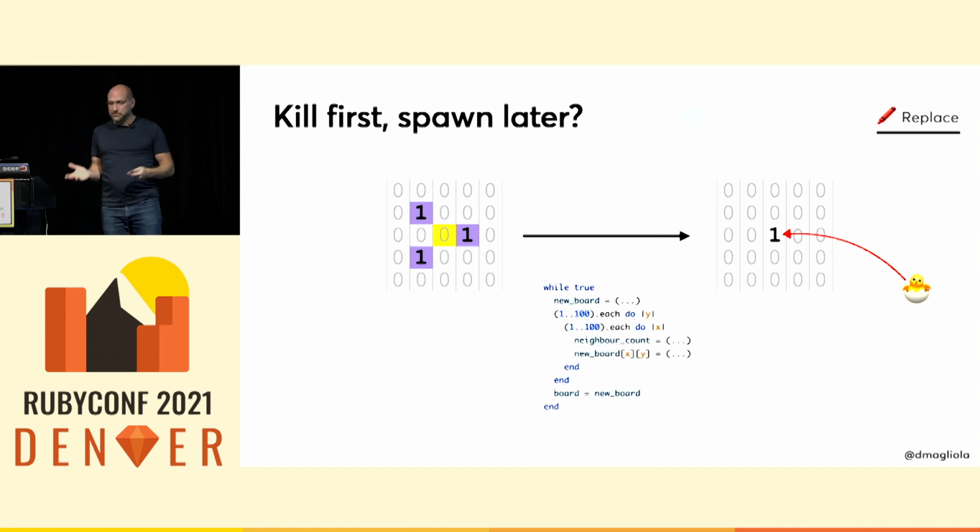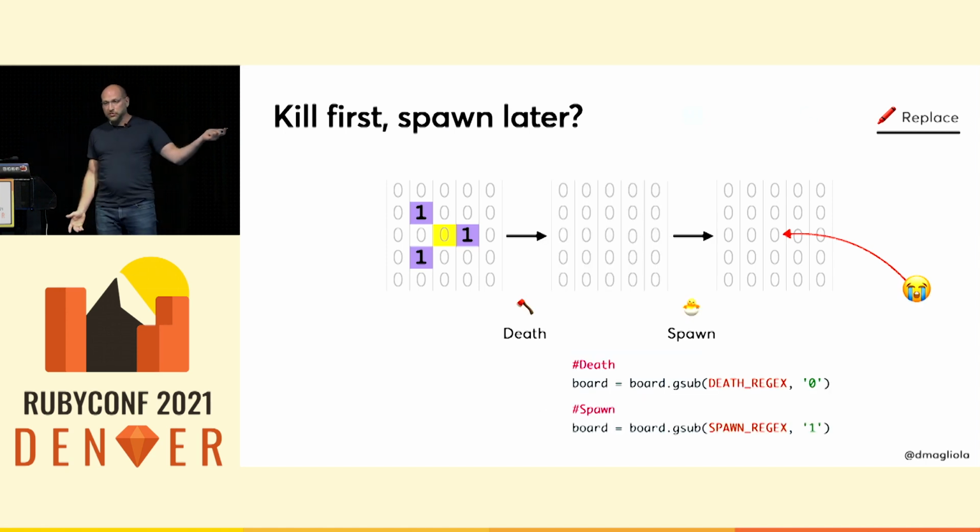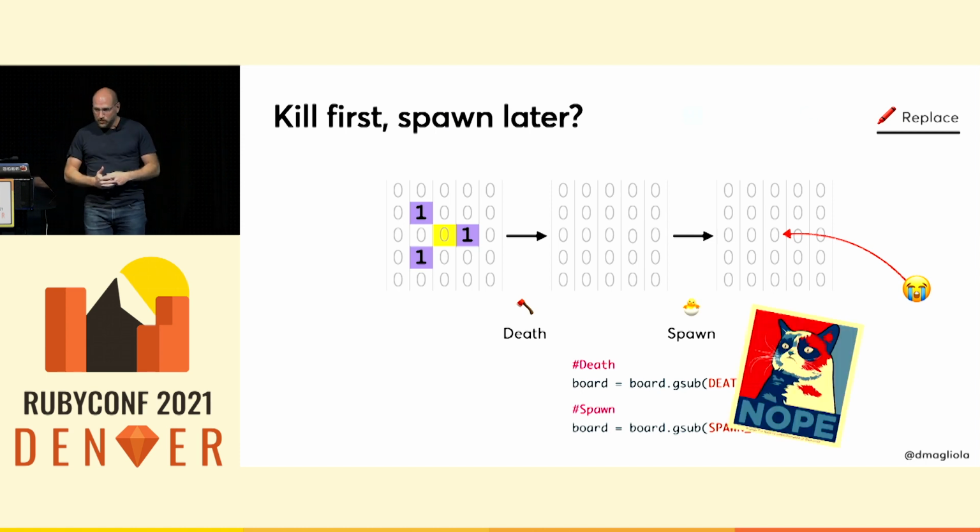But if you do this in 2 stages, first deaths, then spawns, you first kill those 3 cells, then you have no neighbors left and nothing gets spawned. This doesn't work. And obviously you have the same problem in reverse if you first do spawns and then deaths. You can't do this.